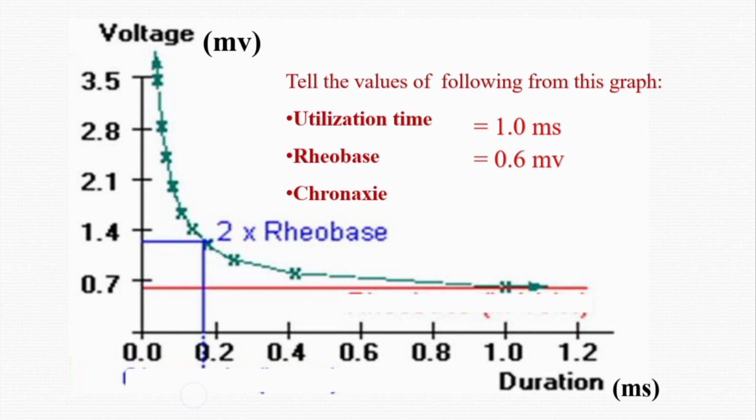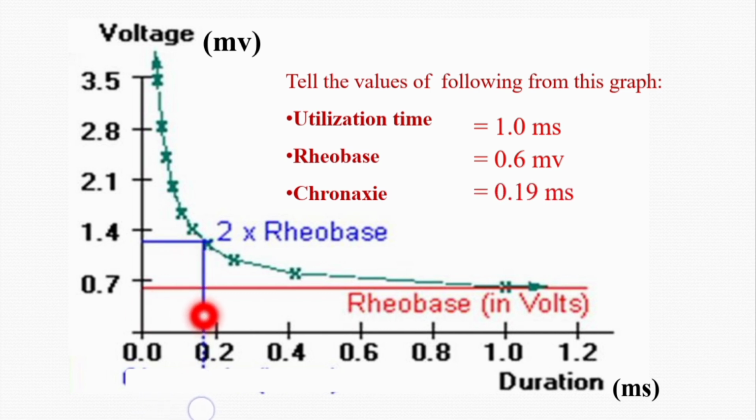Then the third value which we can determine from this graph is chronaxie, and chronaxie is about 0.19 milliseconds. This is the chronaxie, because when we apply a stimulus equal to twice the rheobase value, the rheobase being 0.6 and this being 1.2, twice the rheobase value, then we get the chronaxie.